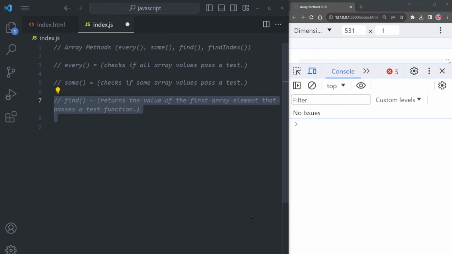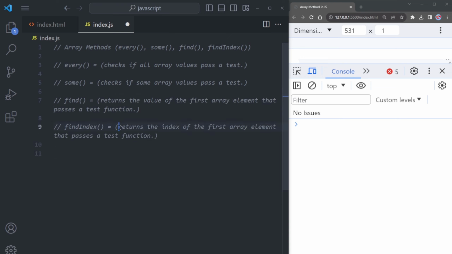Next, we have the find method. The find method returns the value of the first array element that passes a test function. Lastly, we have the findIndex method. The findIndex method returns the index of the first array element that passes a test function.